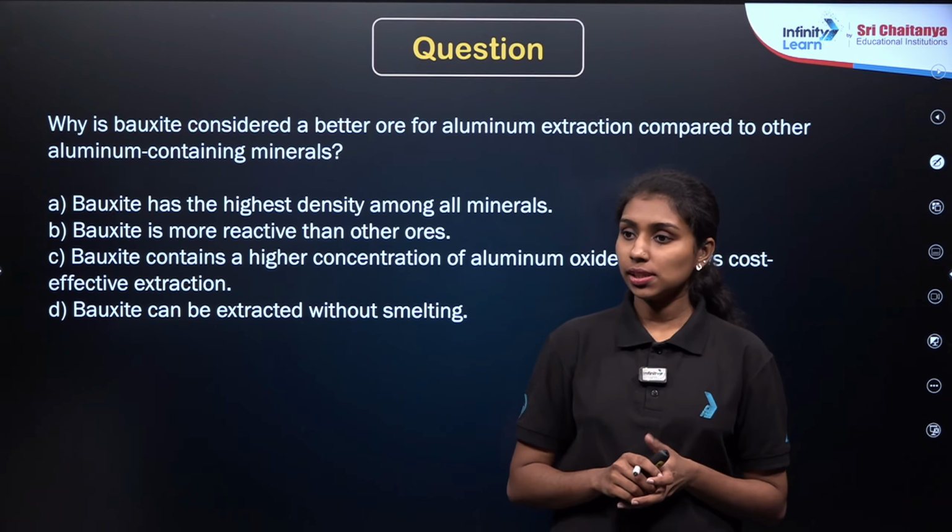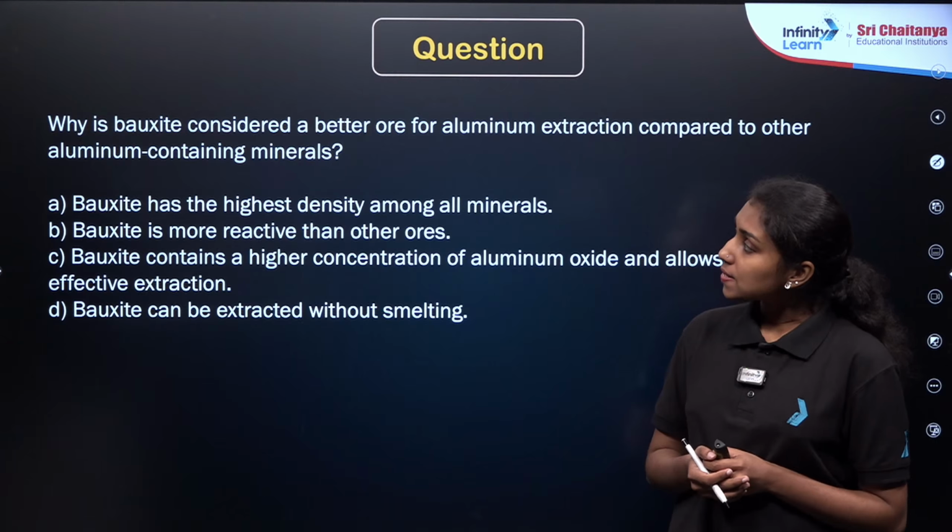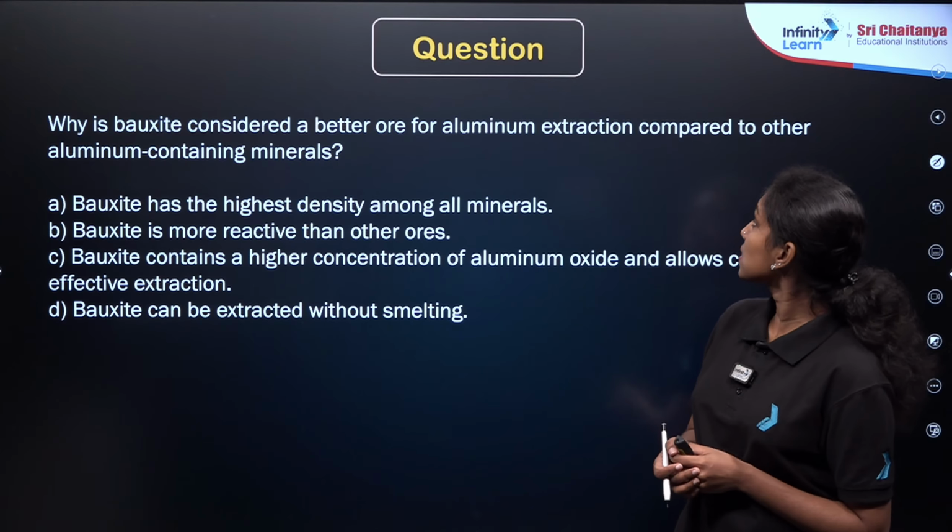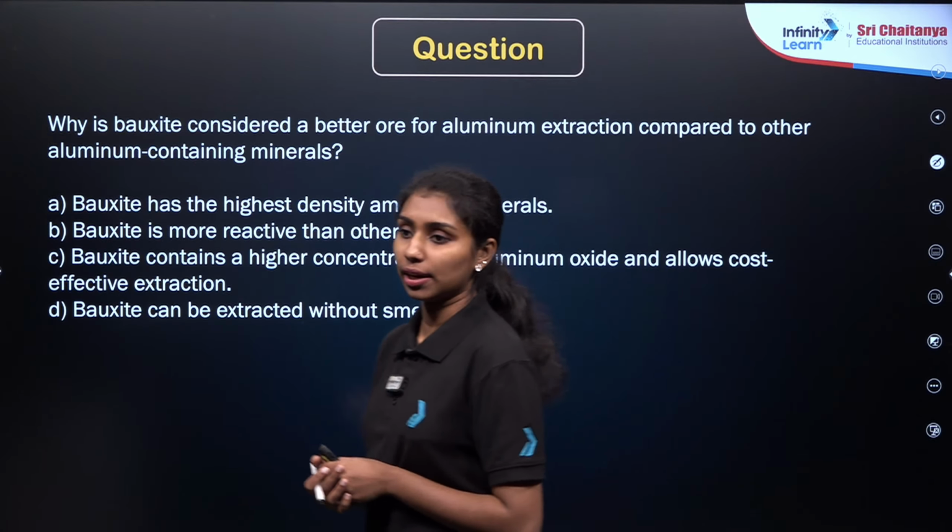Here is our next question. Why is bauxite considered a better ore for aluminum extraction compared to other aluminum-containing minerals?